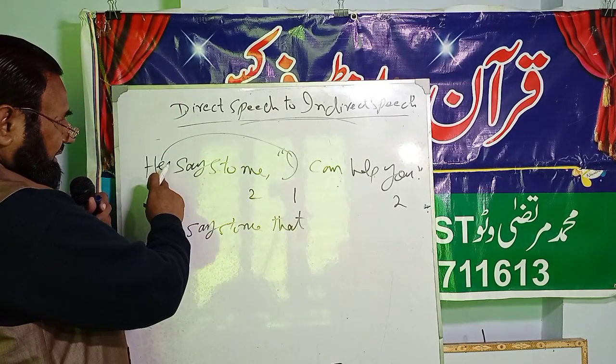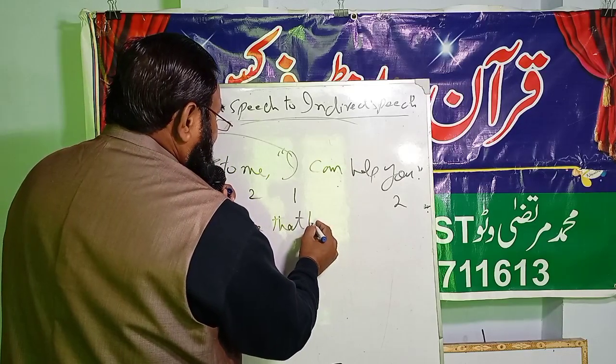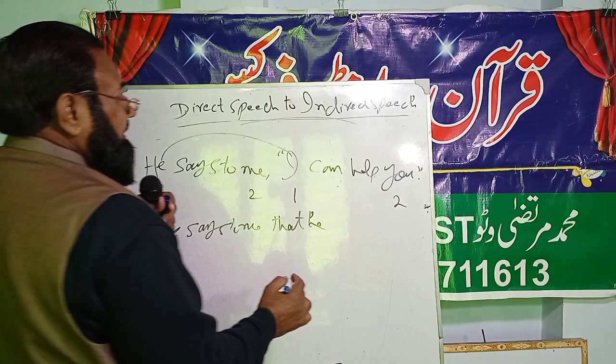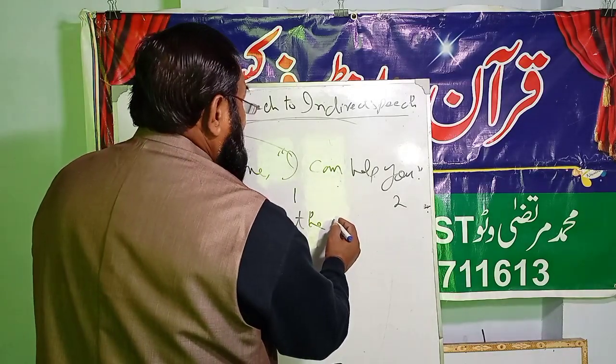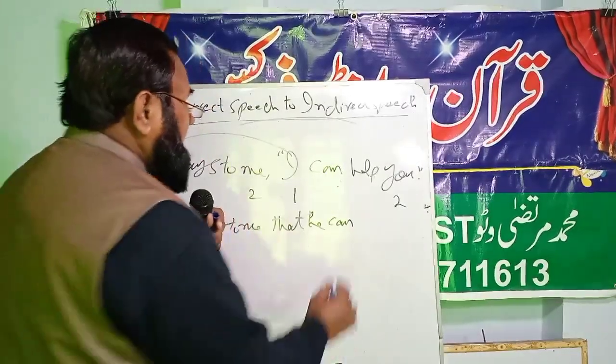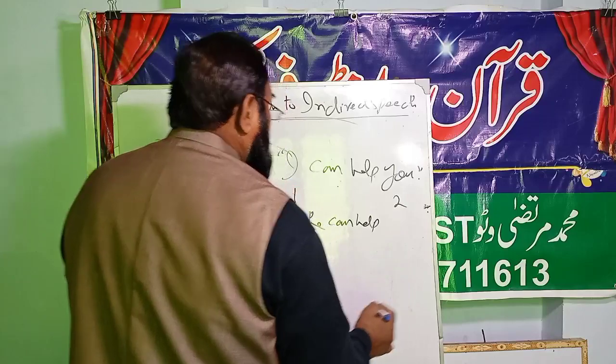Now "he" is also a subjective case. He says to me that he will be written in small letters. He can help. He can help.